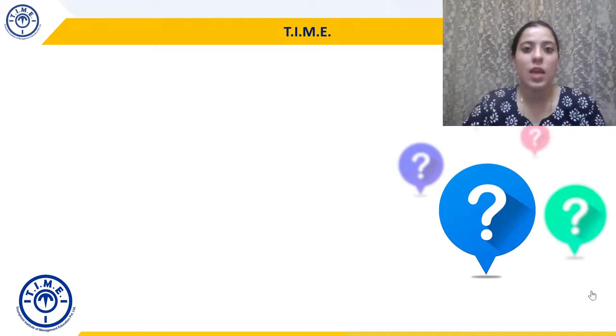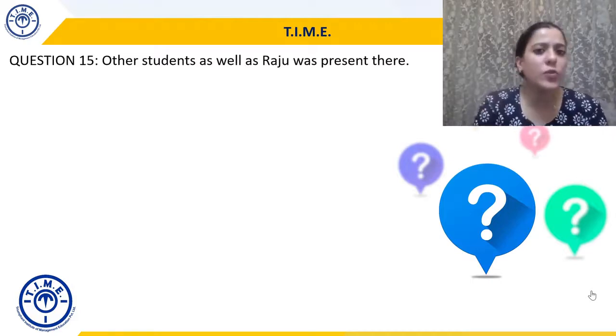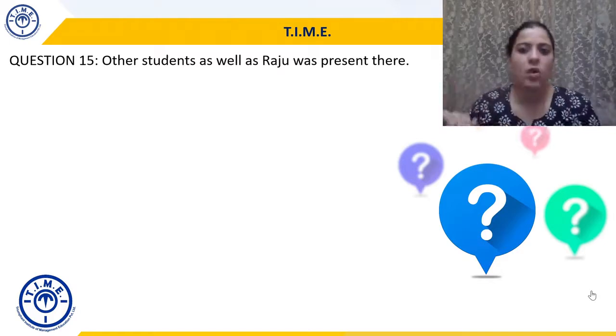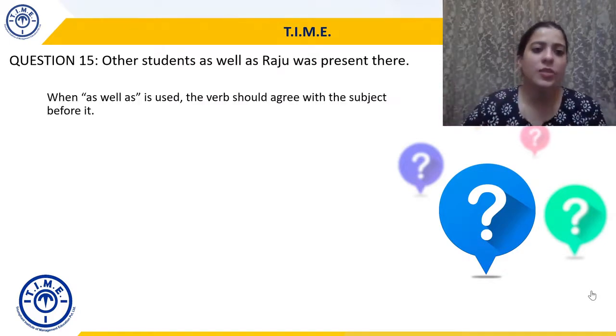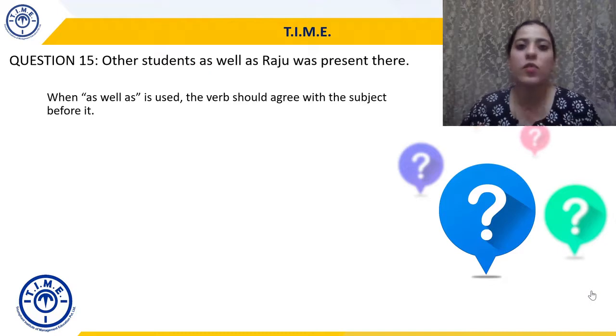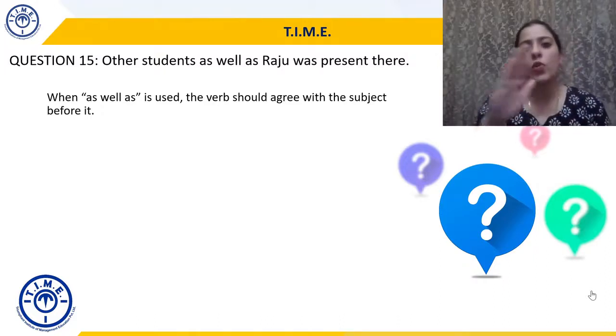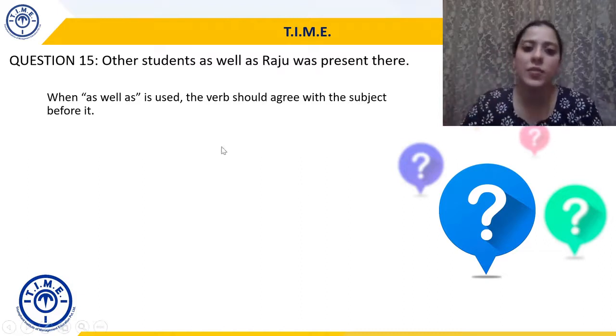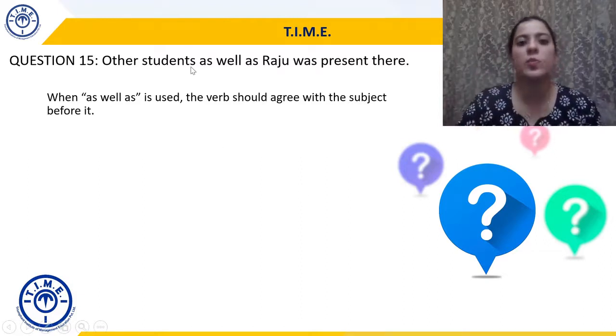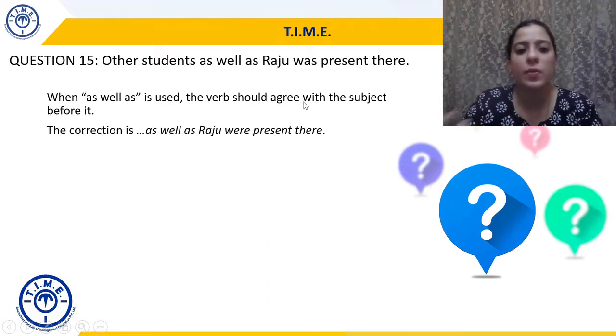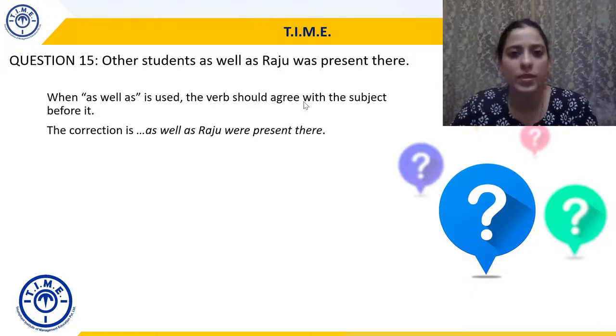All right. Question 15. Other students as well as Raju was present there. Now the error is that when we use as well as, the verb should agree with the subject before it, meaning before as well as. So whatever subject comes before as well as, the verb will follow that. So here before as well as comes students. Students is plural and that is why was will be replaced with were. So the other students as well as Raju were present there.